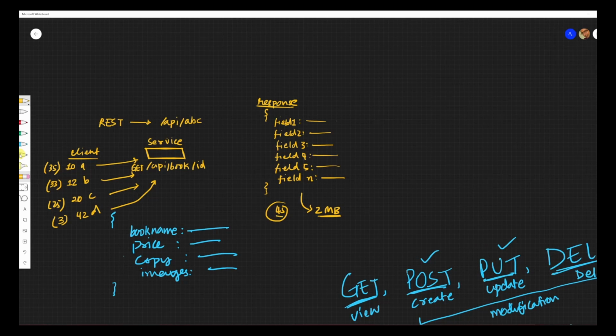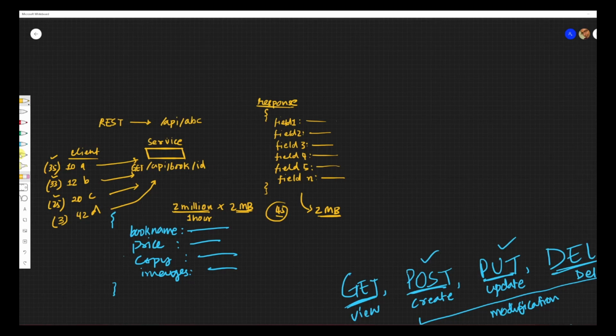So when a lot of calls happen, let's say 2 million calls happen every 1 hour, and I send 2 MB, so 2 million into 2 MB of response I am transferring over the wire. But I see that most of it is not getting used, right, in most of the cases. So they don't need all this data, right?